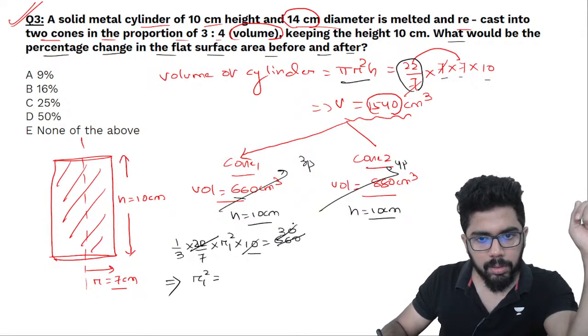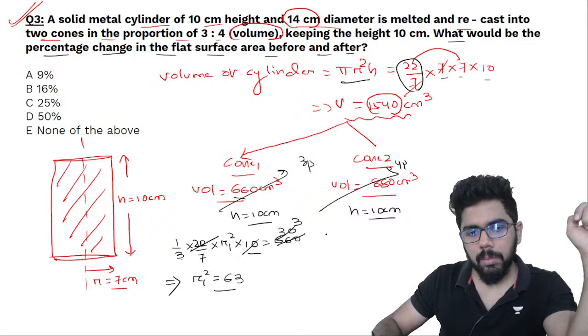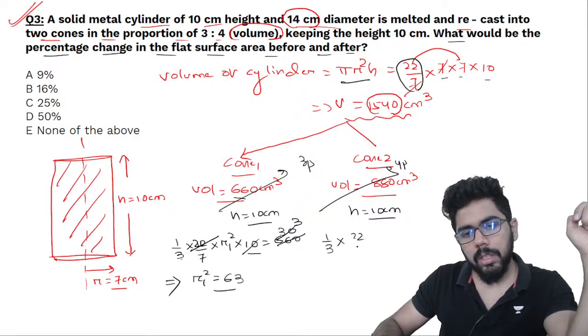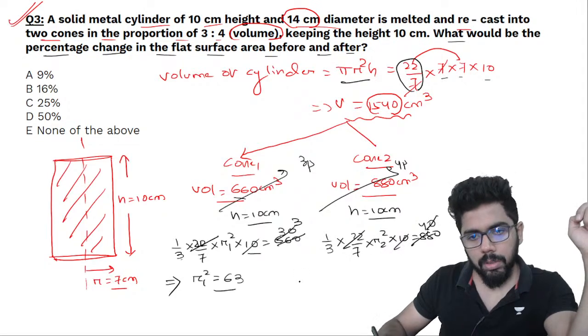ये 10 यहाँ पे कैंसिल हो गया तो 3 into 3, 9 into 7, 63. This is r1 square. And same logic, 1/3 pi 22 by 7 r2 square is equal to 880. So 2244. So you get r2 square is equal to 4312784.